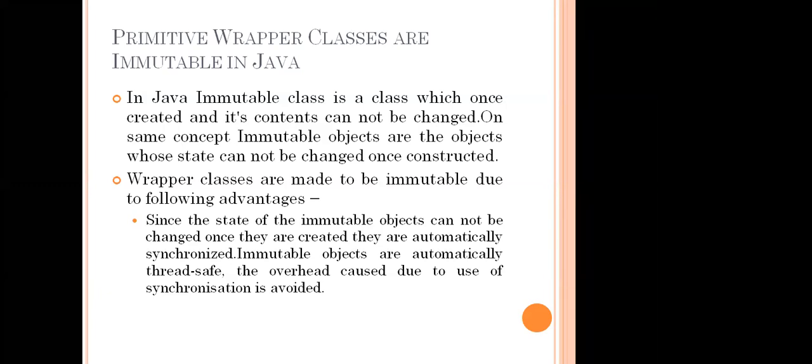So wrapper classes are made immutable due to the following advantages. Since the state of immutable objects cannot be changed once they are created, they are automatically synchronized. Immutable objects are automatically thread safe. The overhead caused by the use of synchronization is avoided. What is synchronization? What is the meaning of synchronization? Why do we need synchronization?